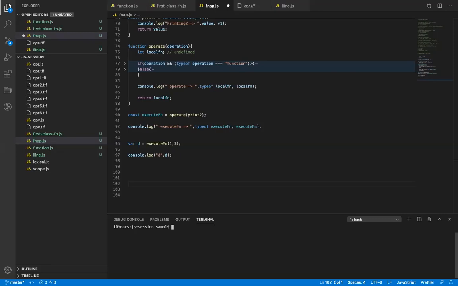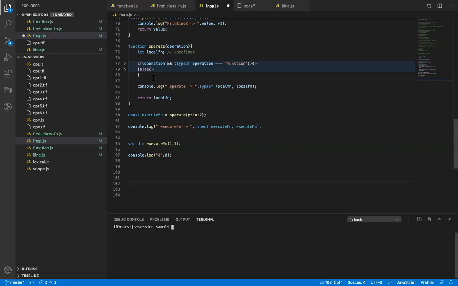Okay. So in JavaScript there is one more concept called higher order function. Higher order function क्या होता है? It is basically a kind of subset explanation of your first class citizen. Any function which takes a function as a parameter or returns a function is called a higher order function.